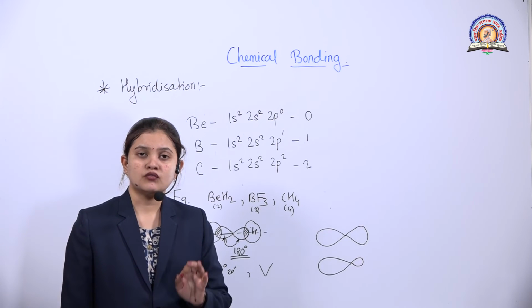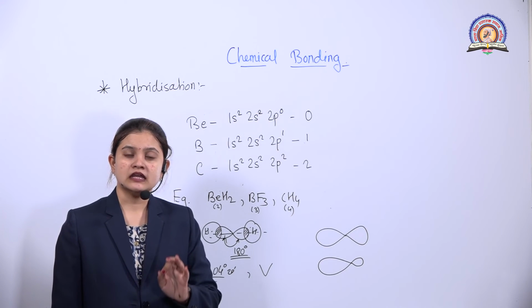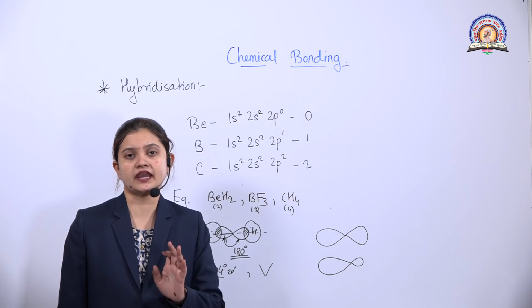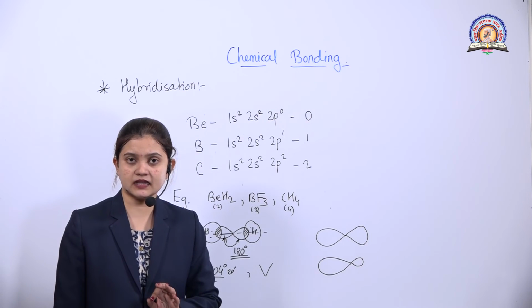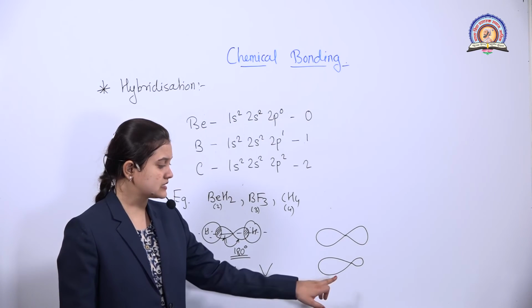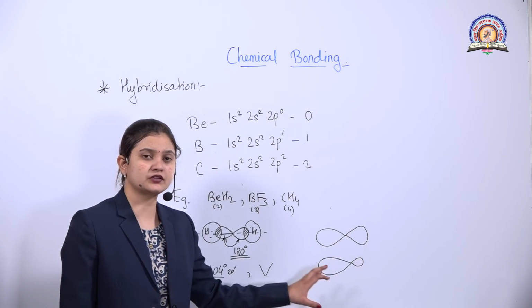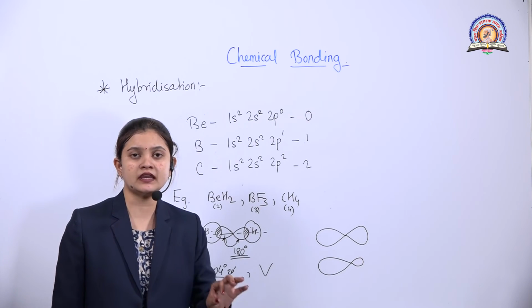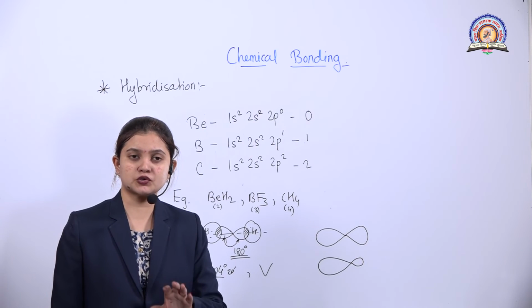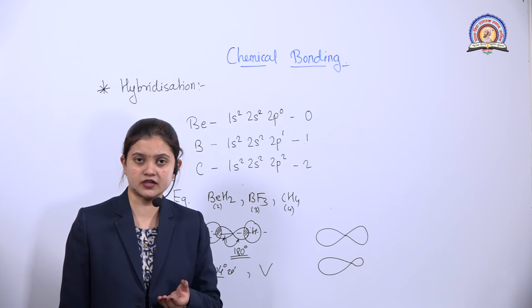The next is, for forming hybrid orbitals, the orbitals must have the same energy. Is it clear? The next is, the electron density will be shifted to one lobe and the other lobe will be smaller. Why? Due to the formation of stronger bonding.